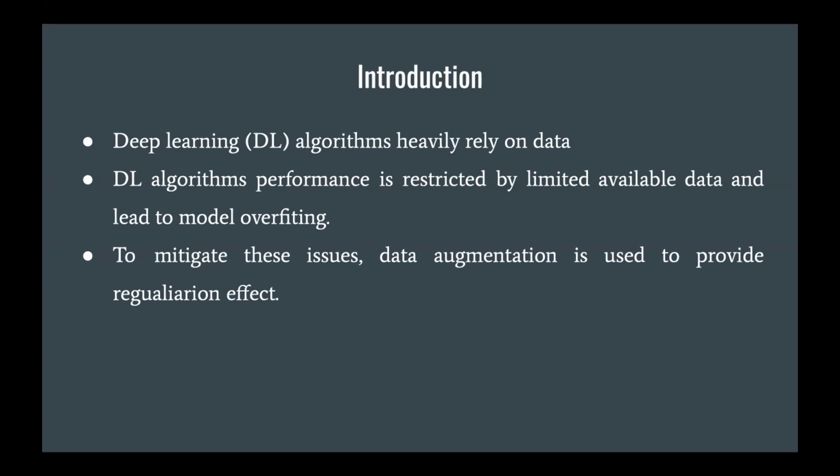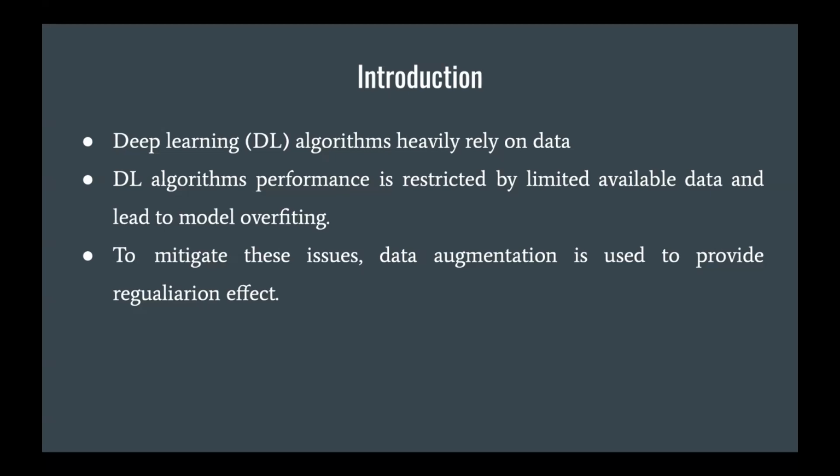So if the data is very limited, the model can lead to overfitting. Basically, during training, the model will give very good performance on the training data set. However, on the test data set, it will give much lower performance. So the model is more biased toward the training data.